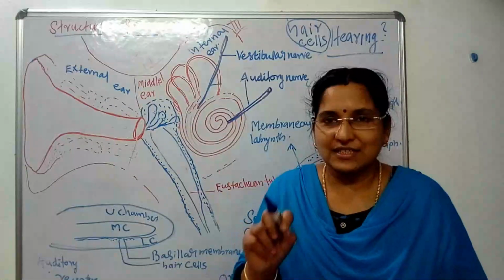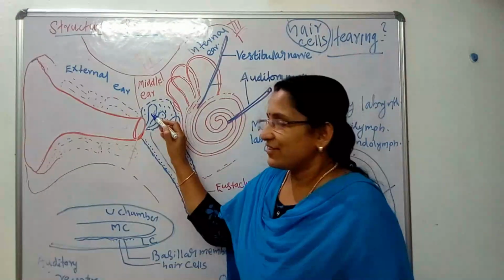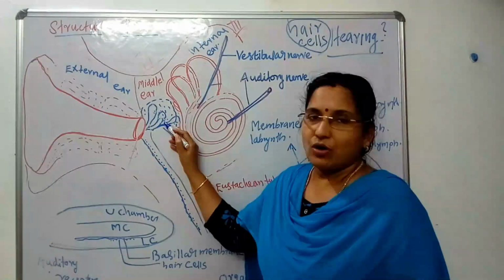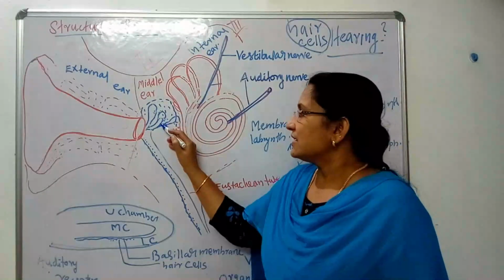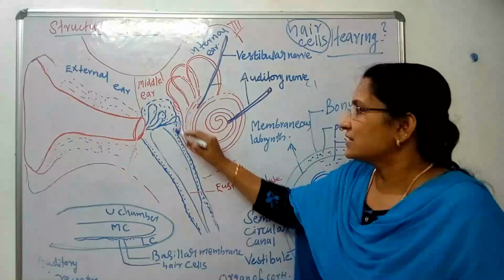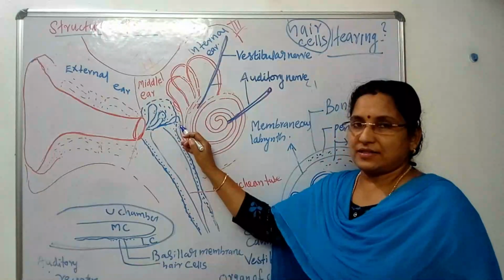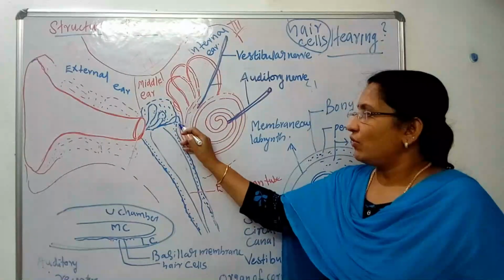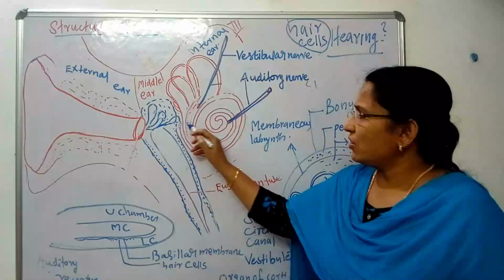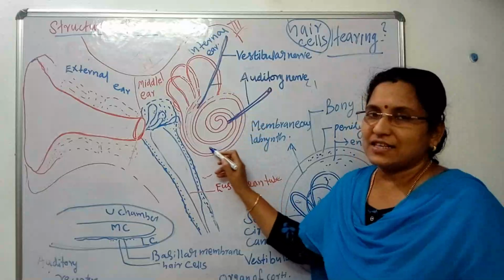Or you can say very simply, the vibration of the eardrum causes the vibration of the ear ossicles or ear bones. That leads to the vibration of a membrane known as the oval window. The vibration of the oval window causes the vibration of the endolymph which is present inside the cochlea.